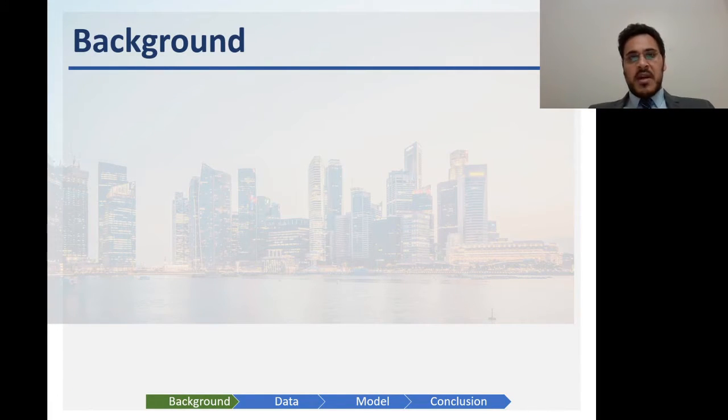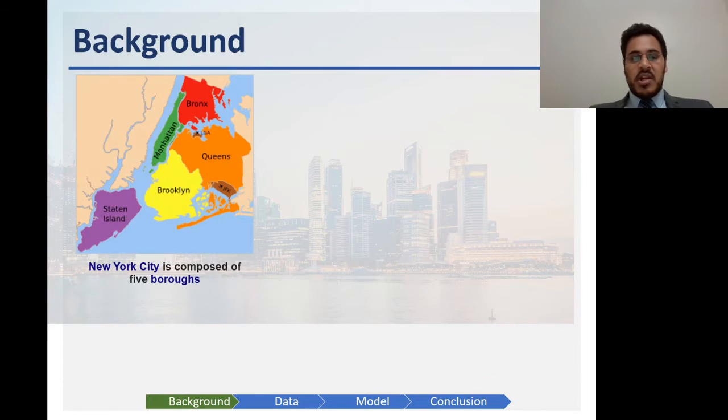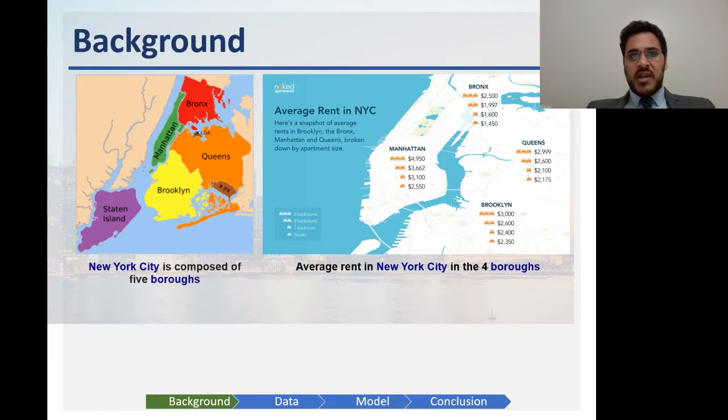Talking about the background, as you know, purchasing a house is one of the biggest investment decisions that an individual has to make. And as is true for many Indians, we will probably buy a house before beginning a family. That's why this subject is quite close to our hearts. And thereby, we will be predicting the housing sale prices in New York City, which is also called the City of Dreams. New York City is composed of five boroughs, which are Bronx, Brooklyn, Manhattan, Queens, and Staten Island. As you can see, the average rent of each borough is shown here.